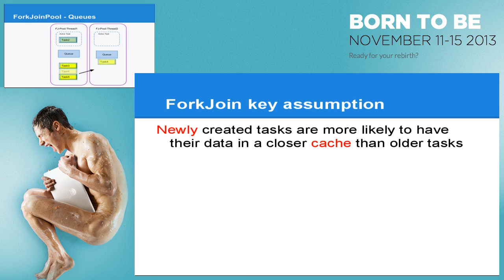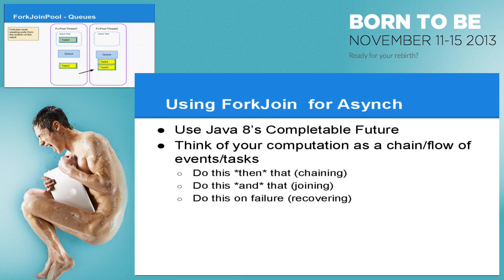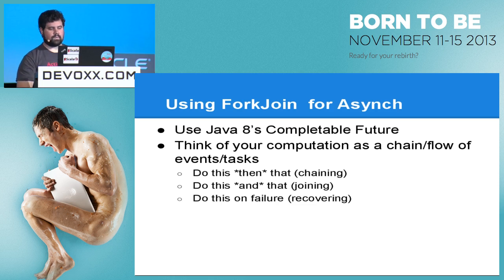Now, what happens if this other thread is empty and needs work to do? It's going to steal from the first queue. It's going to take from the bottom. The idea being, when I pass tasks across threads, it better be worth it. Okay? It better pay off. The amount of time it takes to send this from one thread to another and synchronize should be worth the amount of tasks that I'm doing. So that's why we grab from the bottom and we grab some, and then we start running. Because we assume the ones at the bottom are further away from cache.